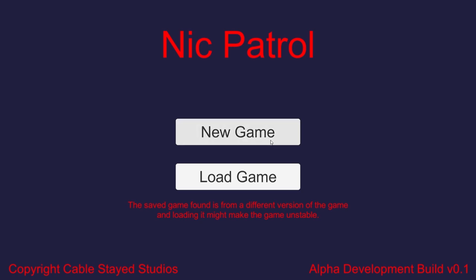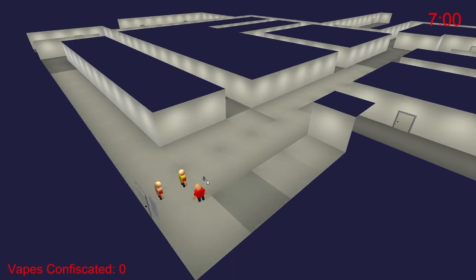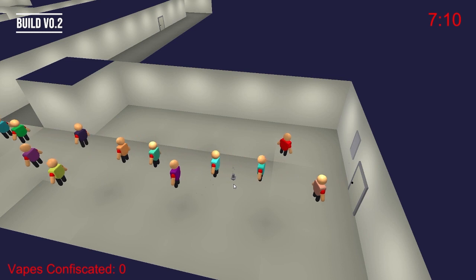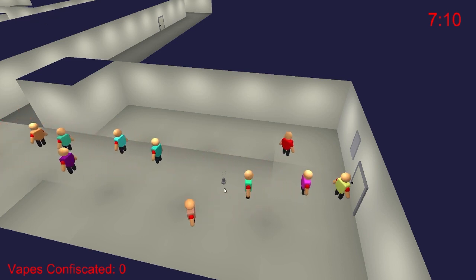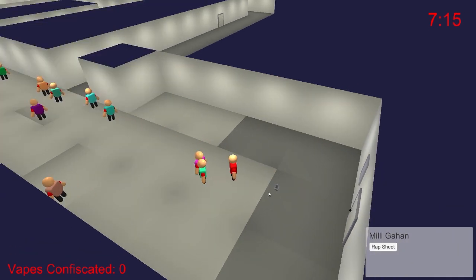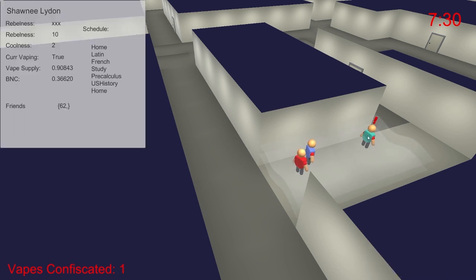0.1 was really about fixing all the bugs left over from the previous build. Not much has changed other than the game being called an alpha now. In 0.2 I added player-student interactions. Now when the player clicks on a student, the student will stop and turn towards the player, and a pop-up will appear. If the player interacts with a student who is currently vaping, a button will appear to confiscate their supply.